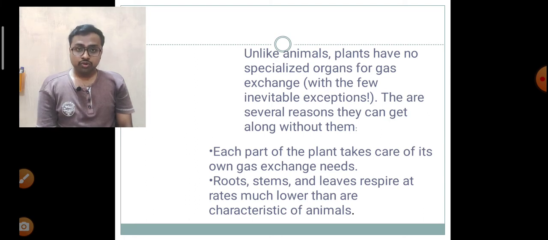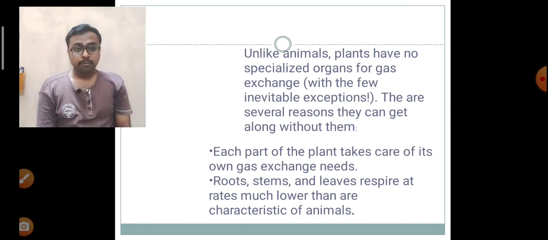Animals have specialized organs to carry out gaseous exchange. Unlike animals, plants do not have specialized organs. There are several reasons for that. Animals require a higher rate of gaseous exchange since they do not perform photosynthesis, and their requirement of metabolic oxygen is very high, and that's why animals have organ systems to carry out gaseous exchange.